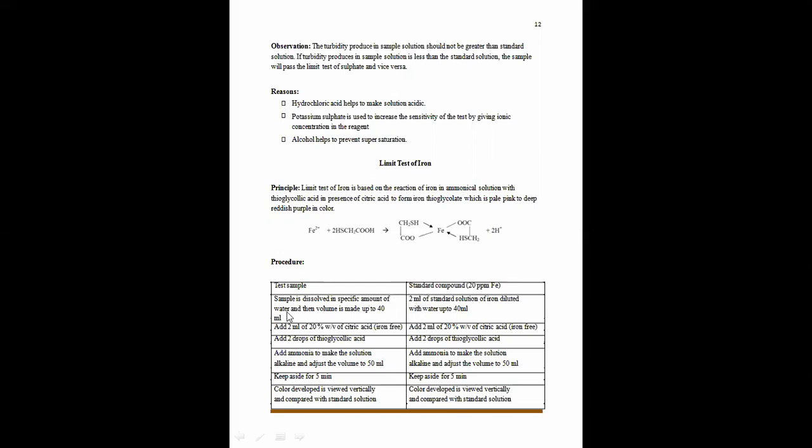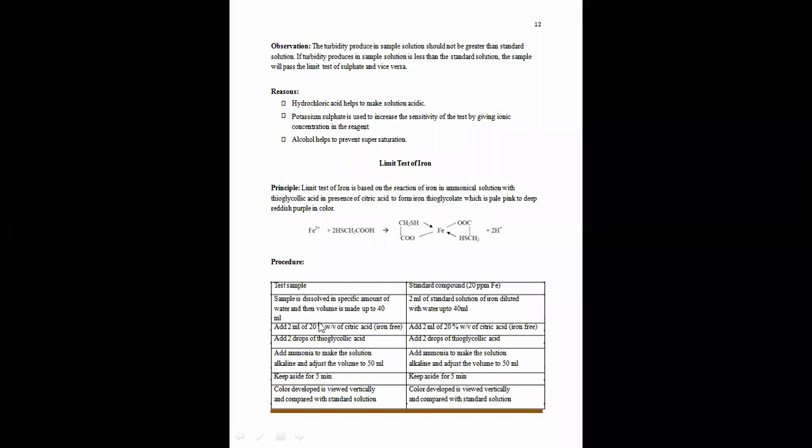Now, what are we going to add next? After that, we are going to add 2 ml of 20% solution of citric acid, totally free from ion. Why is it specifically mentioned here that it must be free from ion? Because we are doing the limit test of ion here.